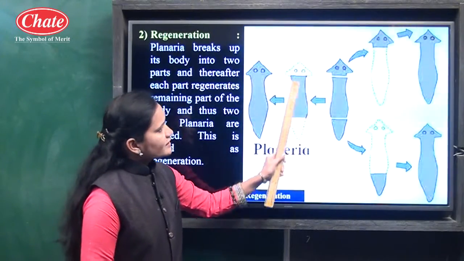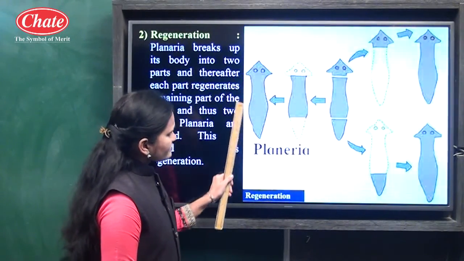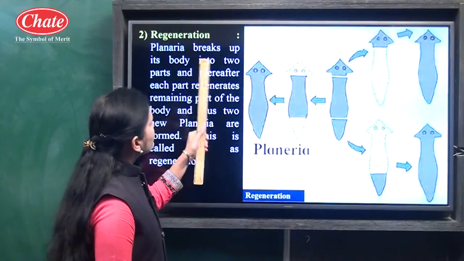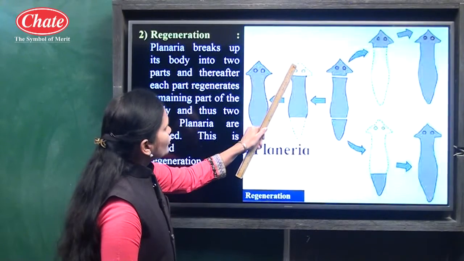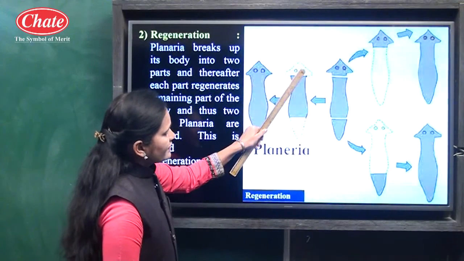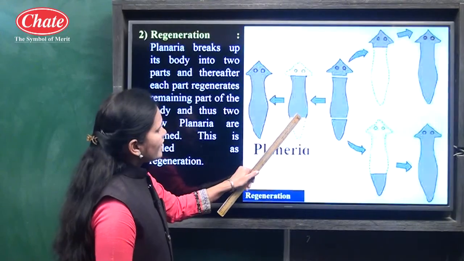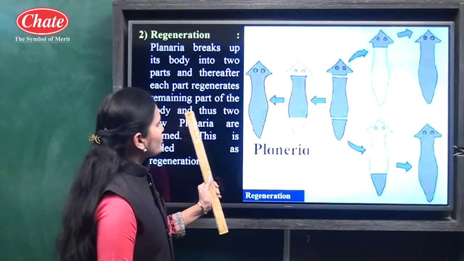If you observe the diagram carefully, you can see here the parent organism, and after that the planaria breaks up its body into two parts. See this structure, the head is separated and the tail is separated from the planaria. After that each part regenerates the remaining part of the body.